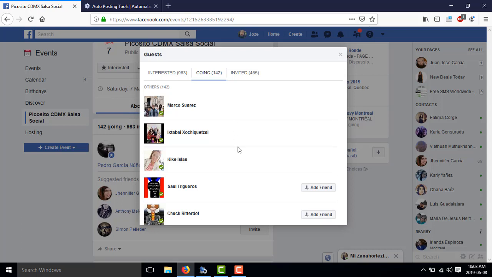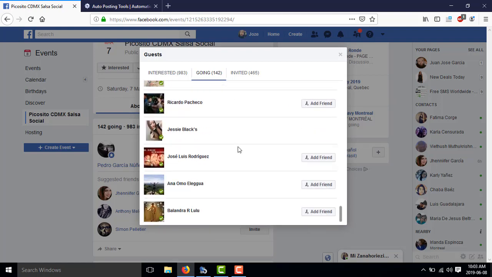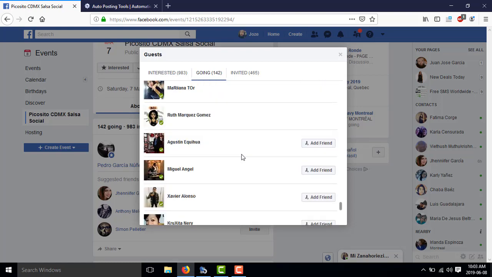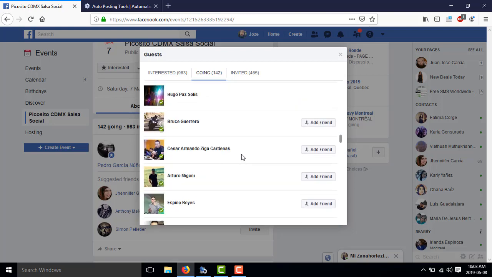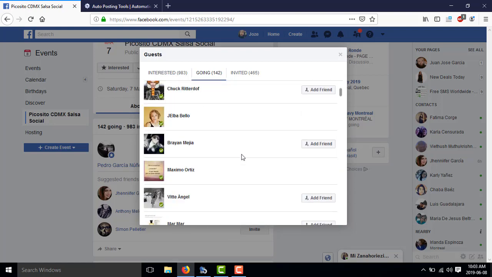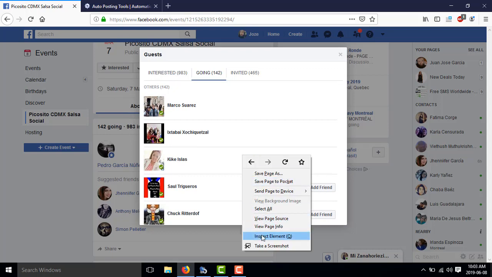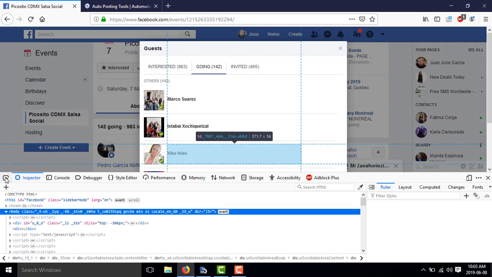So I just keep scrolling down and load a few of these people here. I will keep scrolling until I load as many people as I want. This will depend on how much memory your computer has, because if you get too many people, it might hang.